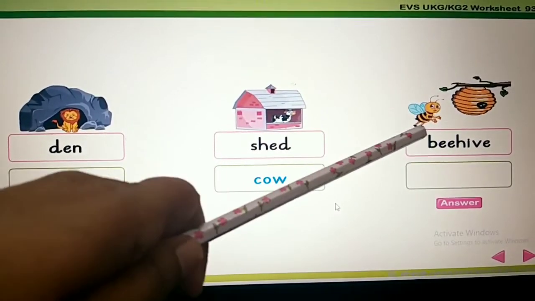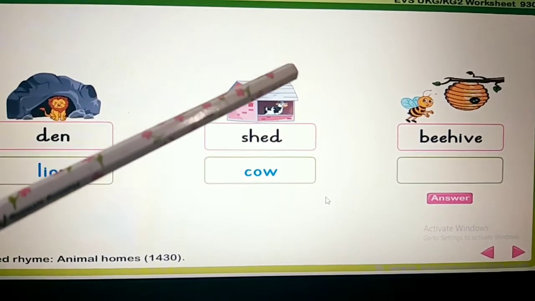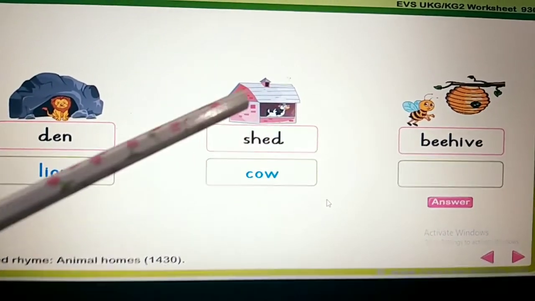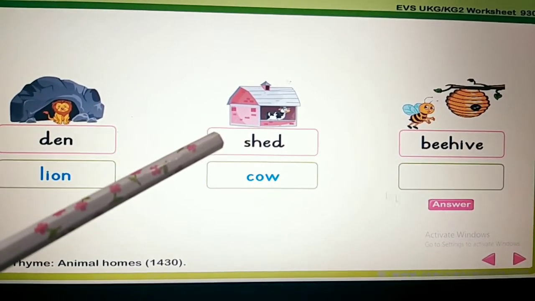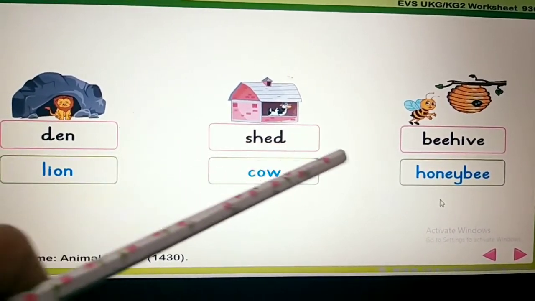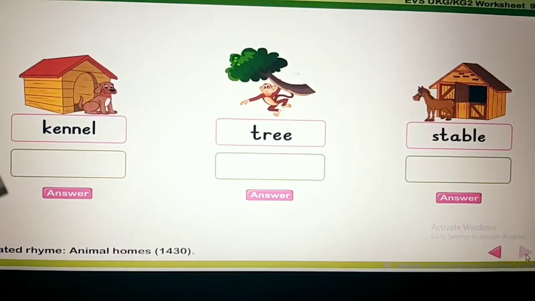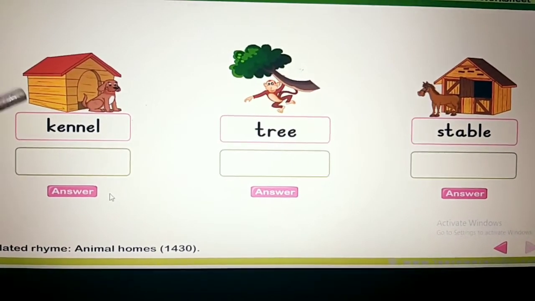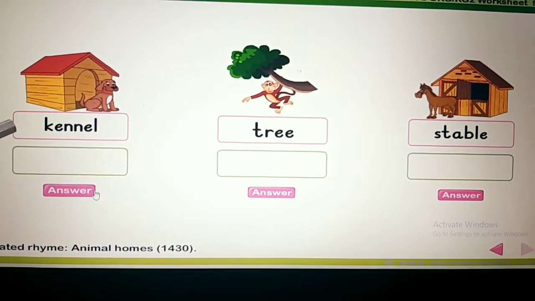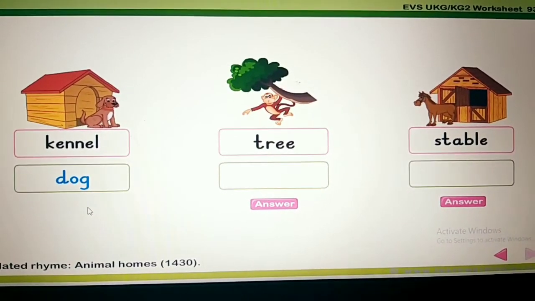See, beehive. Bees live in a beehive. Honey bees live in a beehive. Please write honey bee. Next one, kennel. Whose house is this? Yes, dog.